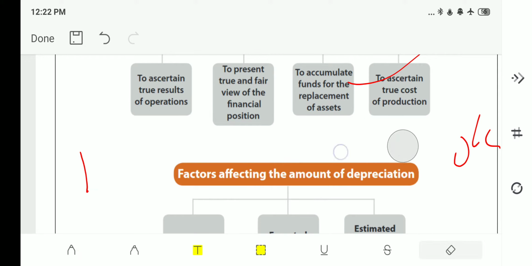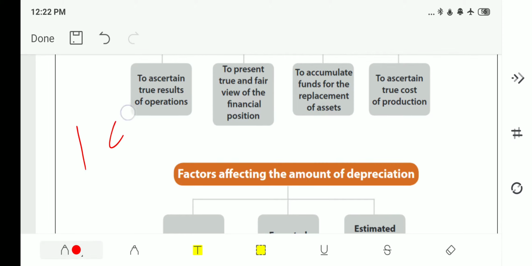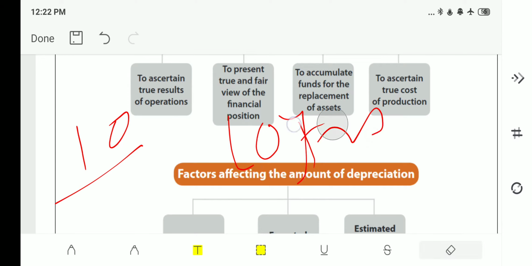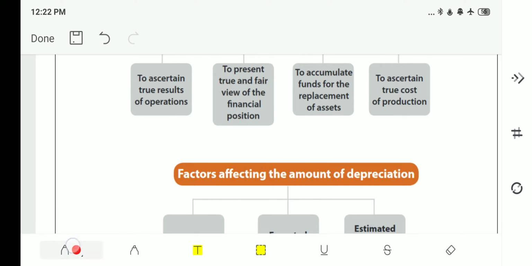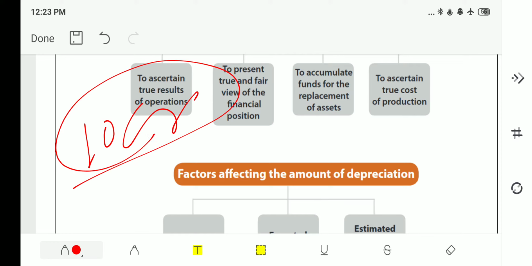Right, then it will give the true and fair view of your financial position. Next, to accumulate funds for the replacement of assets. Just imagine a machine cost is 10 crore, and you are using the machine for 10 years. Then it means after 10 years you should replace this machine. But it is not possible for you to replace this machine at a time because the amount is huge, 10 crore. So what will you do?